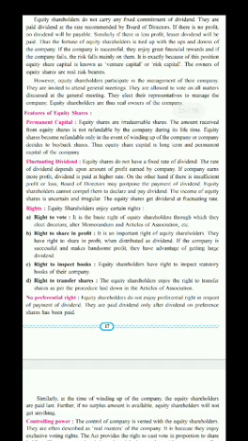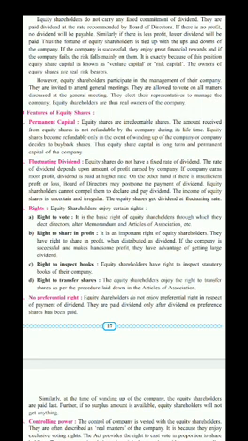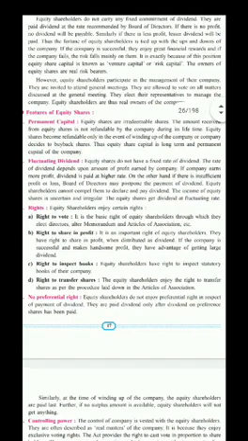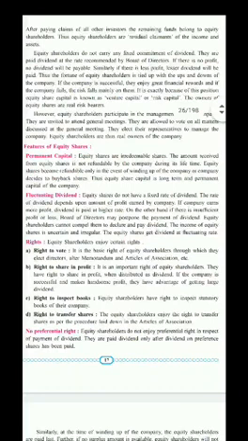They elect their representative to manage the companies. Equity shareholders are thus real owners of the company. See students, equity shareholders are not getting priority in dividend and repayment of capital. But they have been given certain rights.